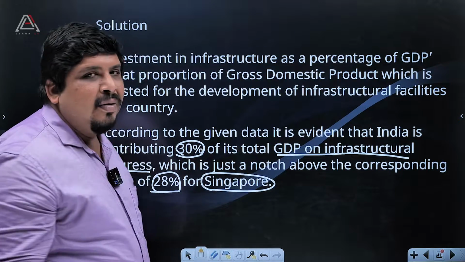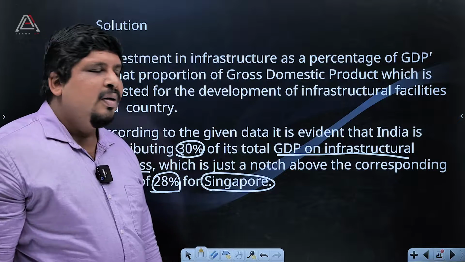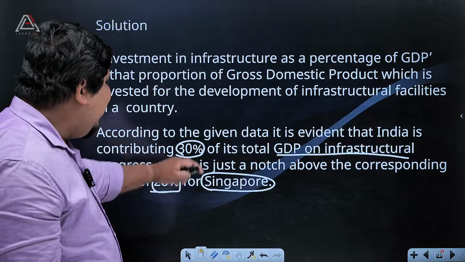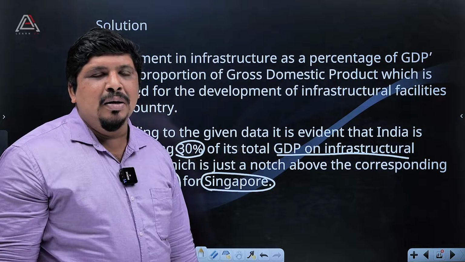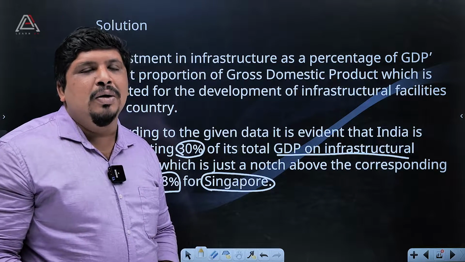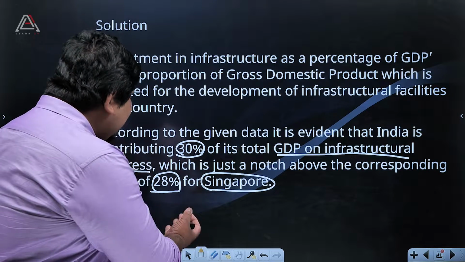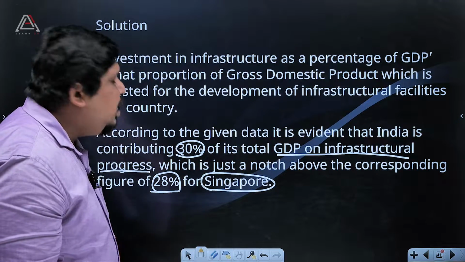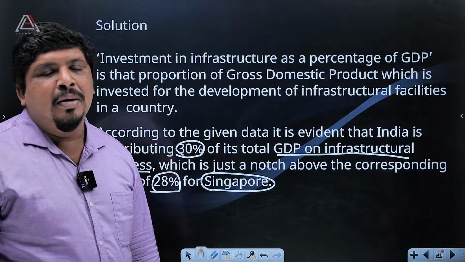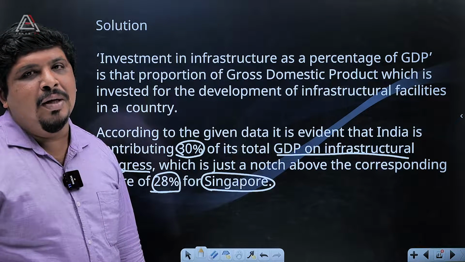Is it good? Singapore is spending 28%, but India is only 30%. Is it good? From our analysis, we have to say that it is not good because Singapore is a very small country. They are spending 28%, but India is only 30% spending for infrastructure development.